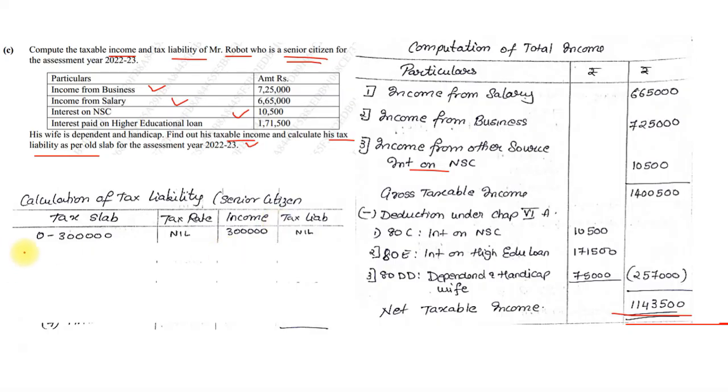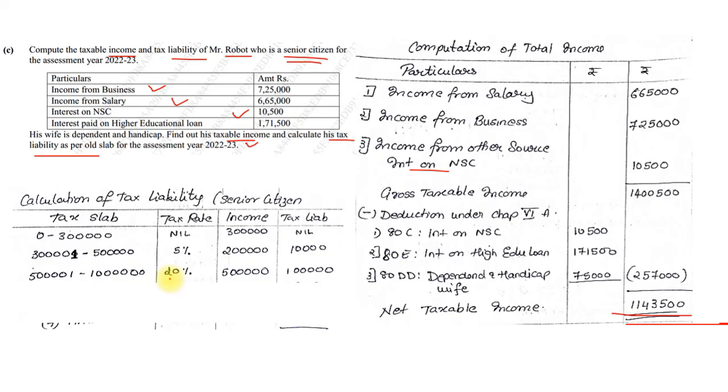The next tax slab is from 3 lakh to 5 lakhs at 5%. So there's a gap of 2 lakh income. Out of 11,43,500, the first 3 lakh pay nothing. The next 2 lakhs pay 5%. So 5% of 2 lakhs is 10,000. The next slab is 5 lakh to 10 lakhs at 20%.